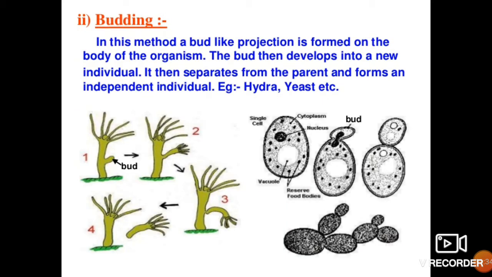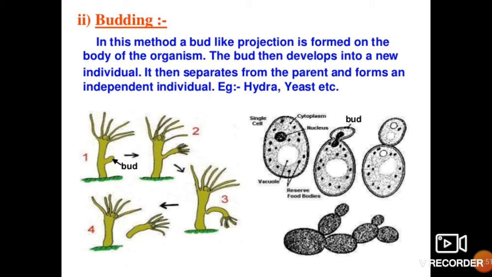Budding. In this method, a bud-like projection is formed on the body of an organism. A small lump or bulge comes out from a parent organism.